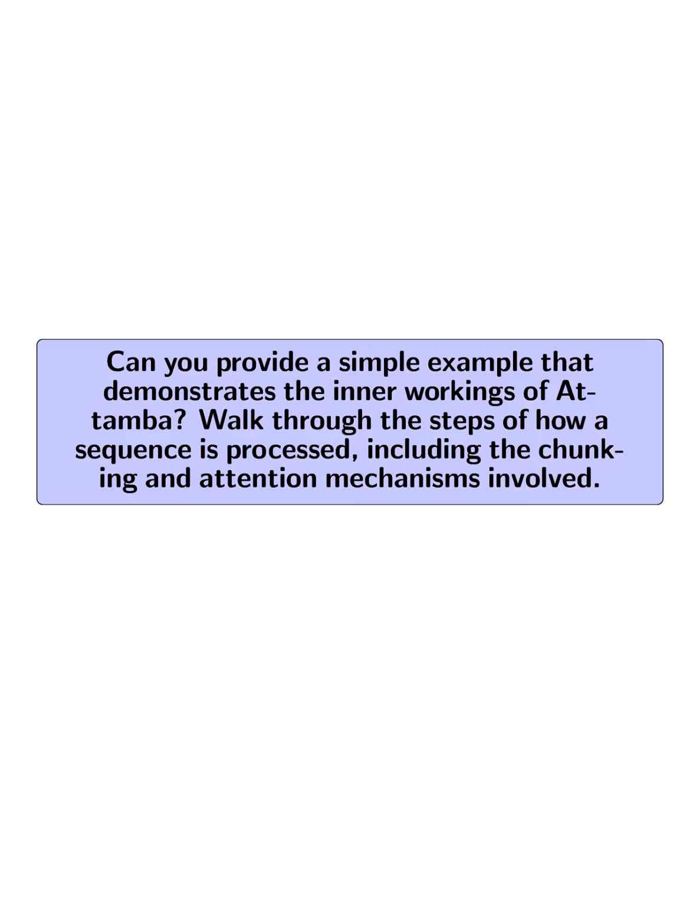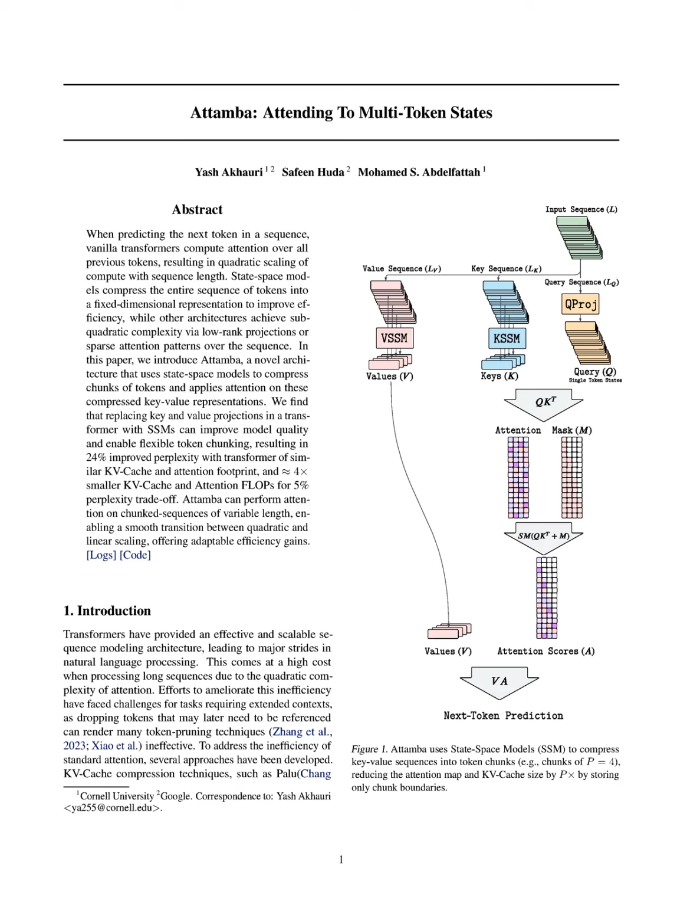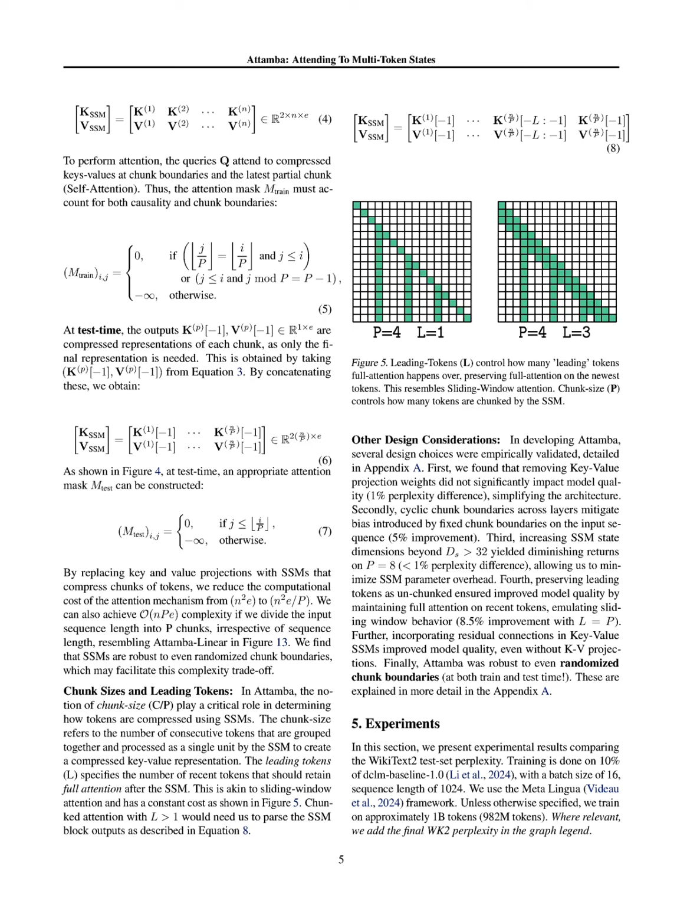Can you provide a simple example that demonstrates the inner workings of Attamba? Walk through the steps of how a sequence is processed, including the chunking and attention mechanisms involved. Attamba processes an input sequence by first dividing it into non-overlapping chunks of size P. For example, if we have a sequence of 8 tokens and P equals 4, the sequence is split into 2 chunks, x(1), containing tokens 1 to 4, and x(2), containing tokens 5 to 8.